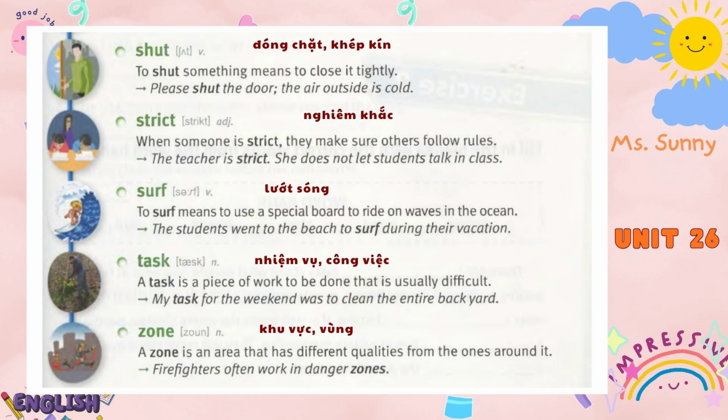Task. A task is a piece of work to be done that is usually difficult. My task for the weekend was to clean the entire backyard. Zone. A zone is an area that has different qualities from the ones around it. Firefighters often work in danger zones.